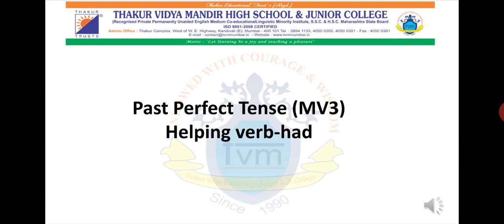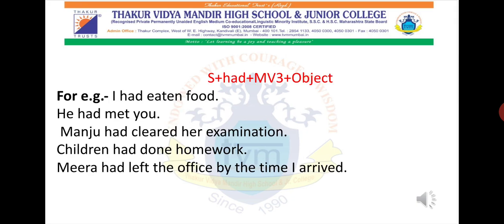Now you must be thinking, what is the main verb third form? Yes, ed, all that. So let's look at a few examples and the structure, how to identify and how to convert the sentence. So for past perfect tense, the structure will be subject, had, plus main verb third form, that is ed, en, all this, plus object. You have only one helping word, had, so you have to use it in any sentence if they tell you to convert it into past perfect tense.